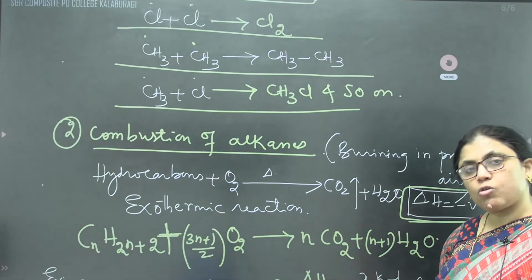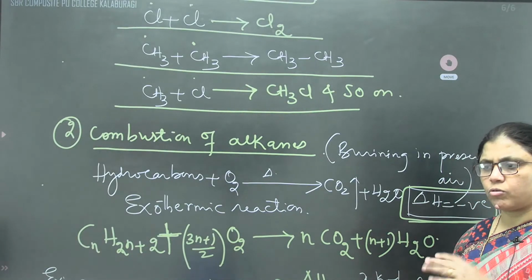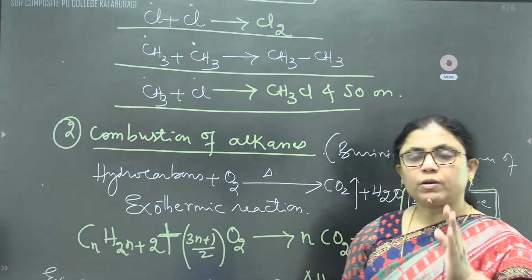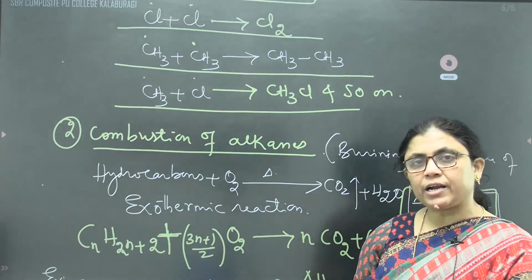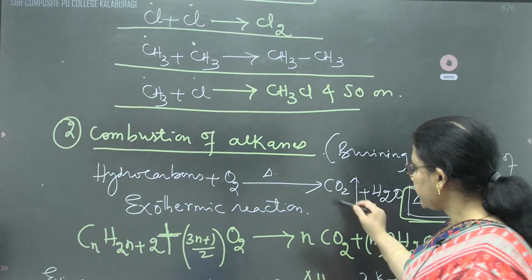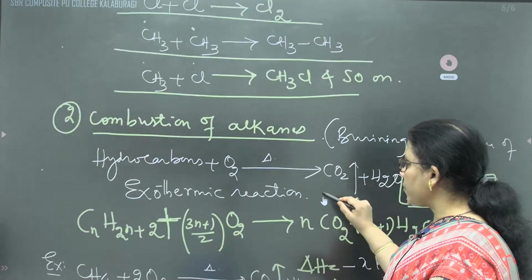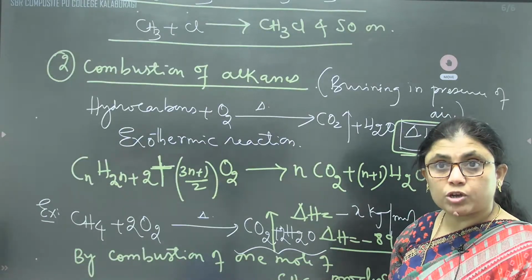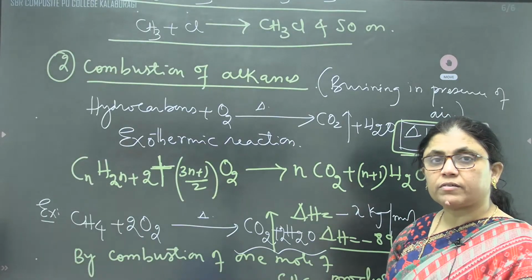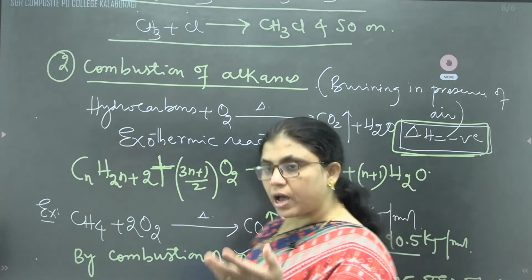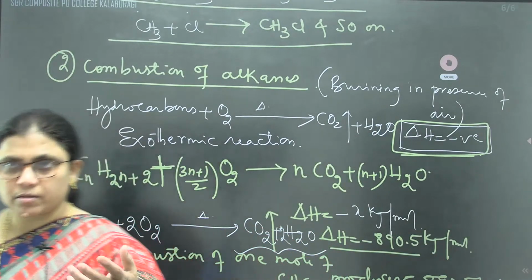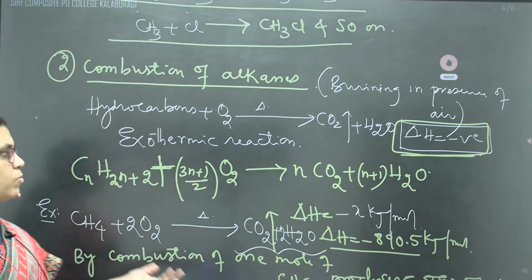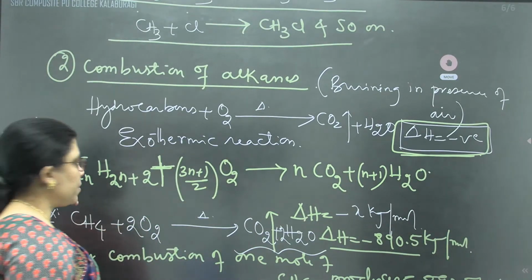When alkane undergoes combustion, any hydrocarbon, not only alkane, any hydrocarbon, when they undergo combustion, they will produce oxide of carbon and oxide of hydrogen. This combustion is an exothermic reaction. Enormous amount of heat energy is going to be released. Because of that reason, hydrocarbons are used as a fuel, and whatever energy is released is used for automobiles and different purposes.